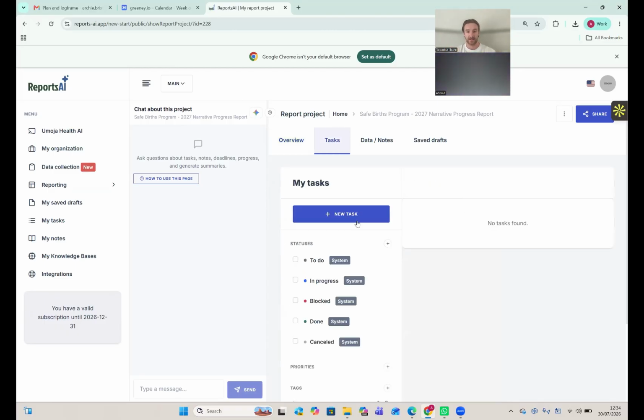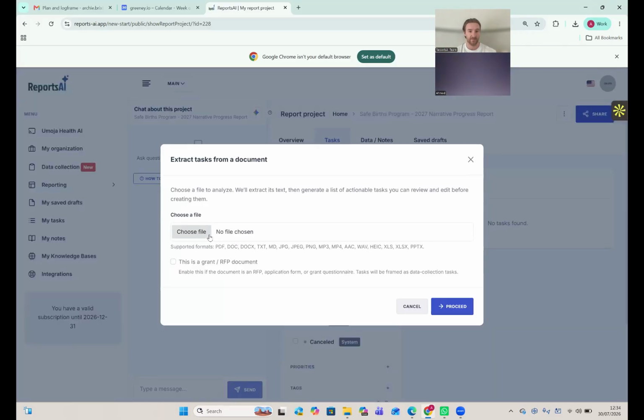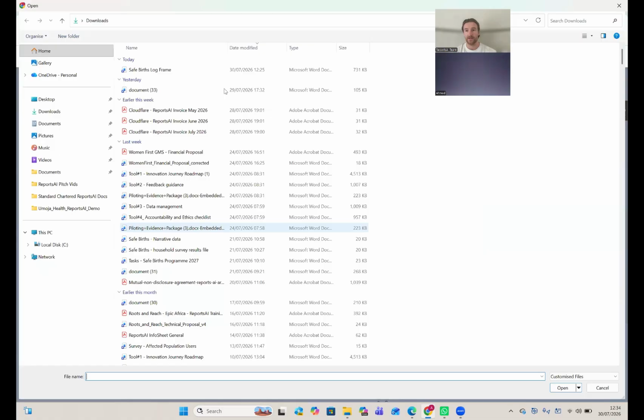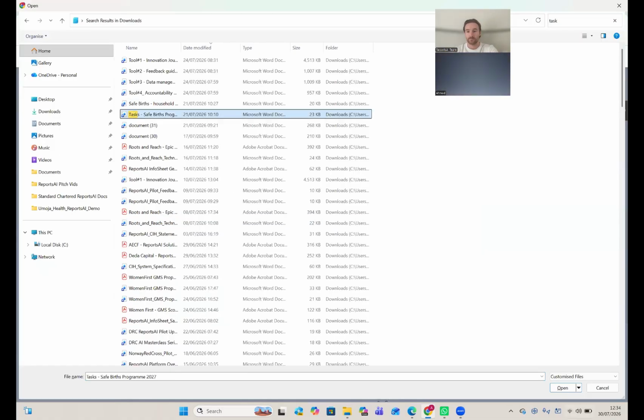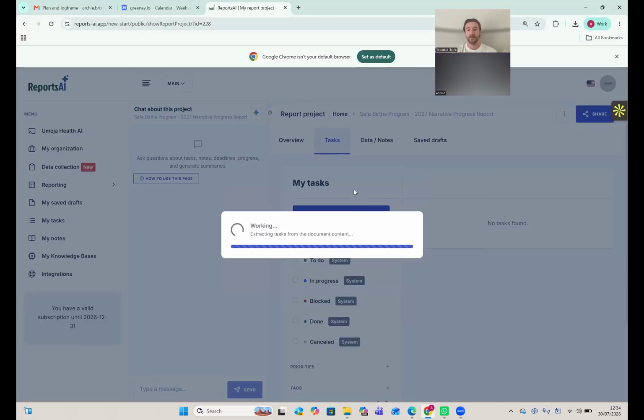So if I jump to tasks, I'm just going to create some new tasks. So you can create tasks manually, so you just click create a task. But what's really great about this tool is that because it uses AI in so many parts, you can actually just upload a document and extract the tasks from there. So if you have like a task list or a work plan, you can just upload that and the tool will extract the tasks for you just to save you time. So I'm going to extract from an existing document because I created a task list already for this. So I just upload that, proceed, and now it's going to extract the tasks for me.